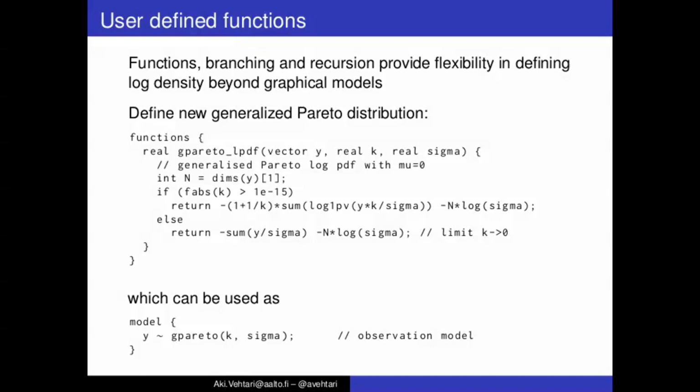For example, here is how to define new generalized Pareto distribution in a function block. So we just define function gpareto underscore lpdf, which when we are using it would increment then this target as previously discussed. And you can see here in this function we have this if-else branching depending on the value of k, so that we can get a useful result also in the specific case where k is very close to 0 or exactly 0.